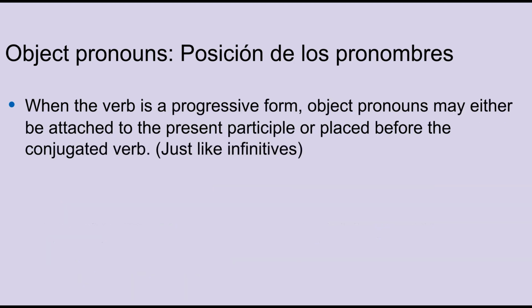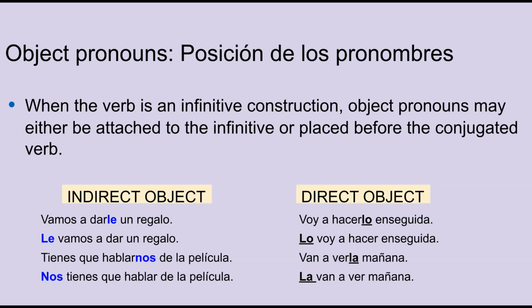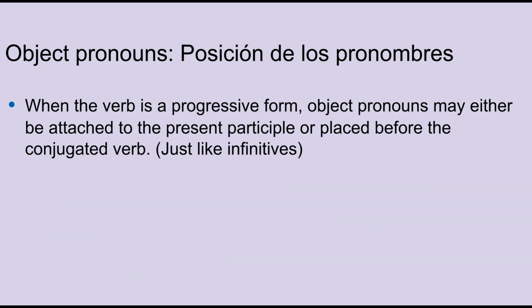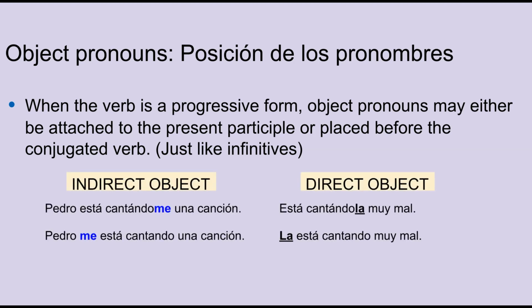Did you notice that you could put the object pronouns in 2 spots? That's really up to you where you put it. When the verb is in progressive form, object pronouns may either be attached to the present participle or placed before the conjugated verb. Just like infinitives. Here are some examples. Pedro está cantándome una canción. Or, Pedro me está cantando una canción. ¿Está cantándola muy mal? Or, la está cantando muy mal.